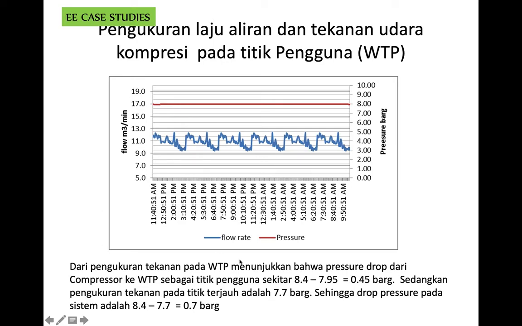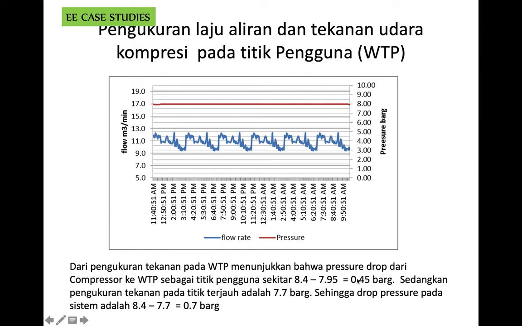From the measurement, we find that the pressure at the water treatment plant is around 7.95 bar gauge. So we conclude that the pressure drop is about 0.45 bar gauge, because the pressure of compressed air from the air compressor is about 8.4 bar gauge, and at the farthest user located in this plant, we measure about 7.95.